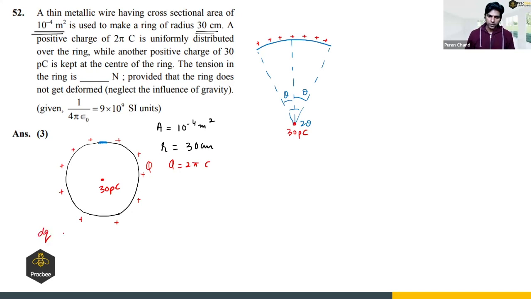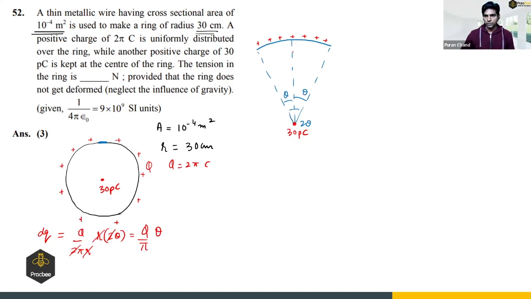So we can say it will be dq. That will be q divided by 2 pi r times the length of the element. And the length of the element will be r d theta. So here the theta will be 2 theta, right? So this 2 will get cancelled, r will get cancelled. So it will be q upon pi times theta. So that is the charge.